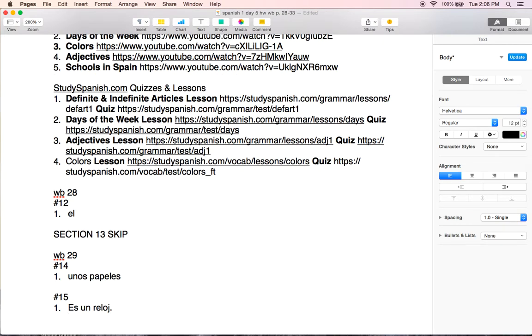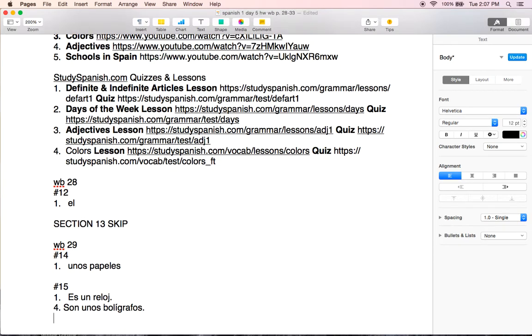And I'll also get you started with number 4 to give you a singular example and a plural example. Number 4, it's more than one pencil, so we're going to use the plural form of the verb. Es becomes son. Unos bolígrafos. So they are some pens, and I hit the N instead of the right letter, the G. Son unos bolígrafos. They are some pens.